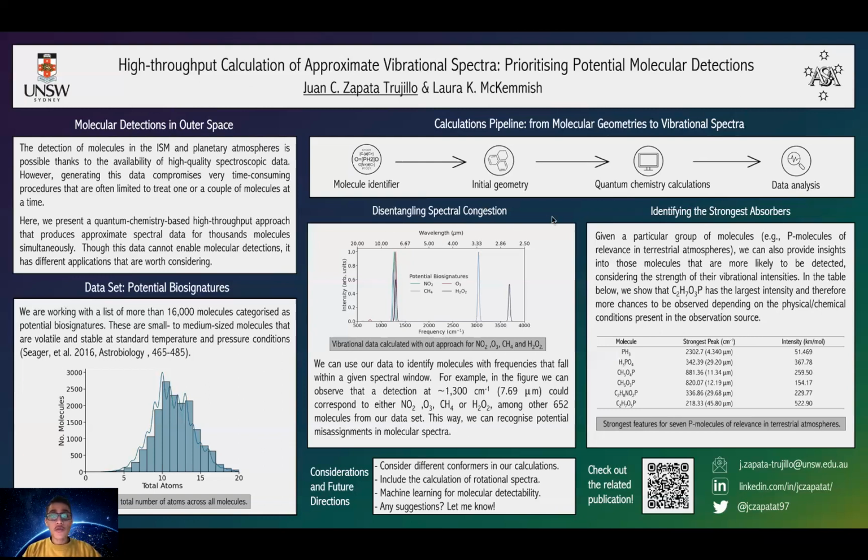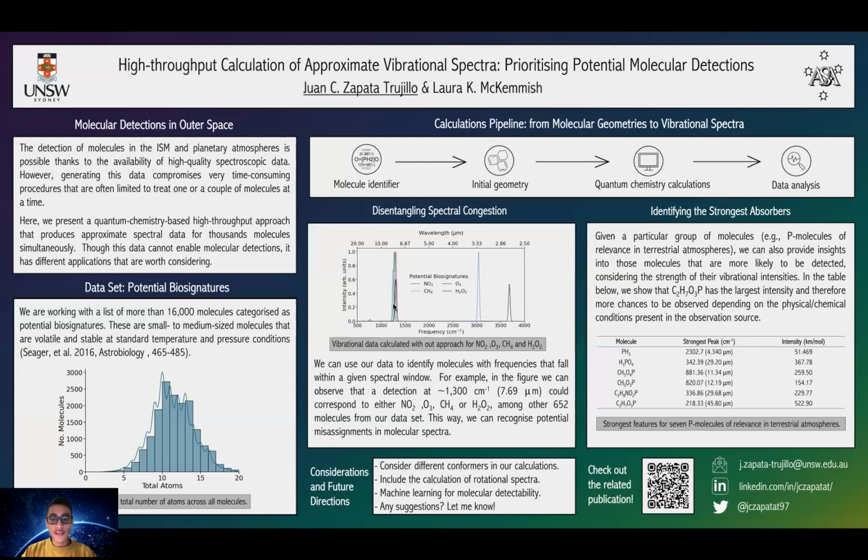So there are different applications with this data, but in this poster, I want to focus particularly on two applications. The first one is that we can use this data to disentangle the spectral congestion. So in this figure, we have the vibrational spectrum for 4 potential biosignatures. And what we can see is that, say that we're looking for NO2, and we find that we observe a